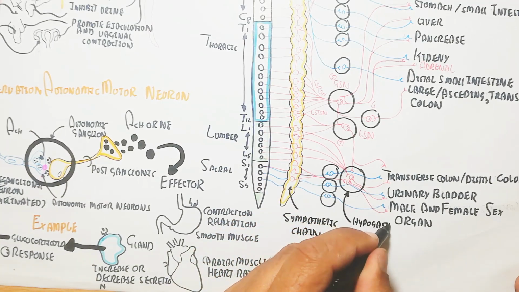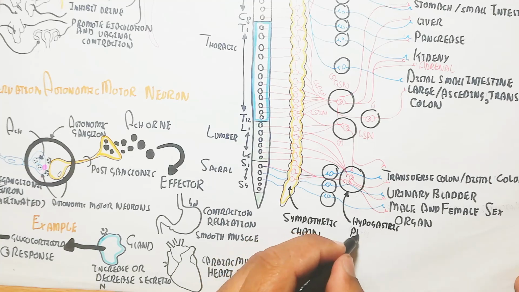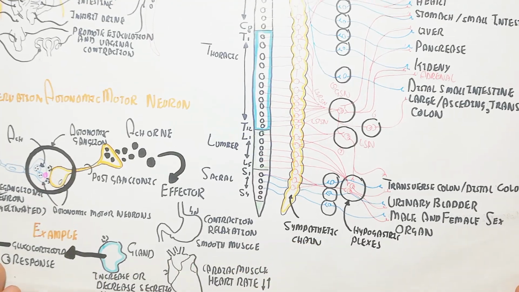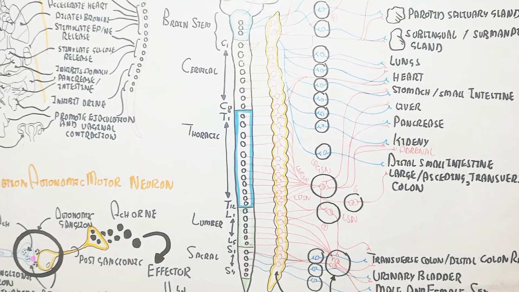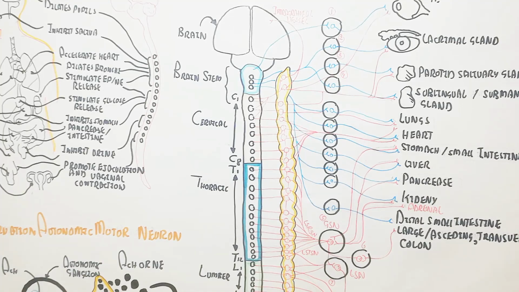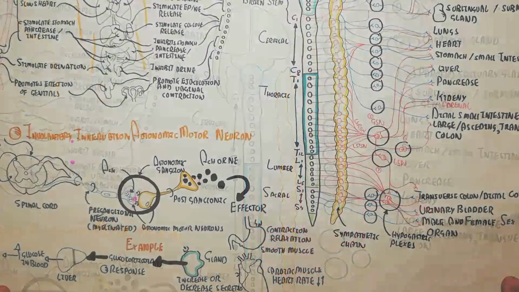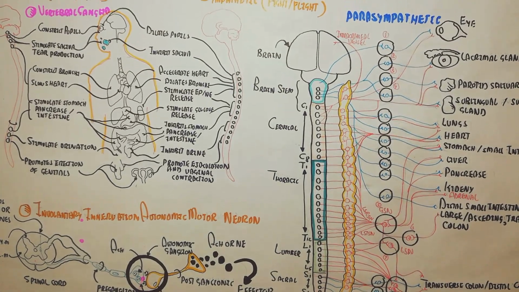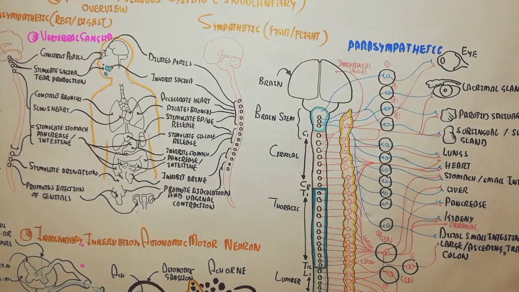hypogastric plexus, used for the innervation of the transverse colon, distal colon and rectum for defecation; the urinary bladder for urination; and the male and female sex organs for ejaculation. So these are the important things. In summarization, the sympathetic nerve fiber is basically used for the fight and flight response.